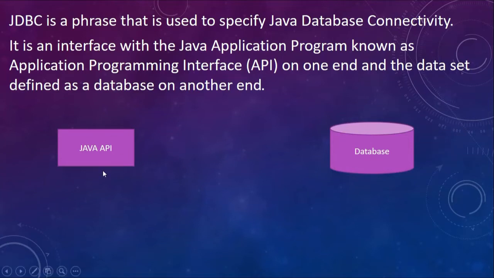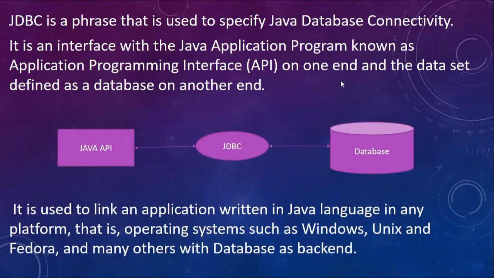Now when we talk about Java API, there are different APIs available in Java, for example Java Swing and JavaFX. If you want to connect a form or a window to a database, so that you can store data into the database and retrieve data from the database and so on, they have come up with something called JDBC, that is Java Database Connectivity. So JDBC is basically a bridge between the Java API and the database.